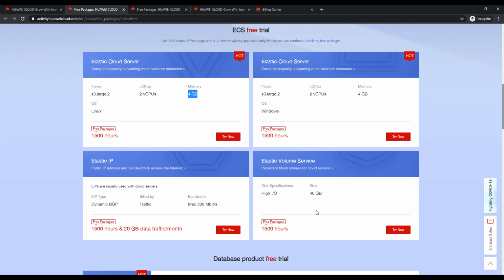Or again, as it is 1500 hours, if you don't want to run it for the full month, then it can be justified to use two Windows machines with this configuration and have 40 GB of block volume attached, and before the 1500 hours get consumed, shut down, delete everything, and you can save. So these are a few small tips and tricks I would like to highlight.